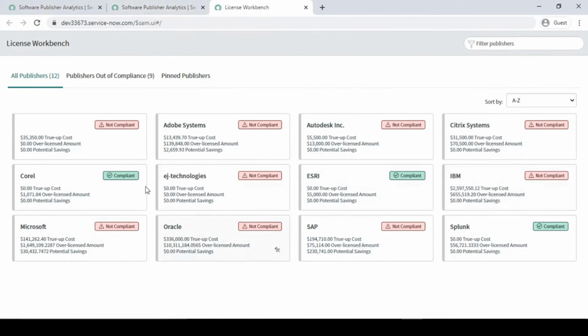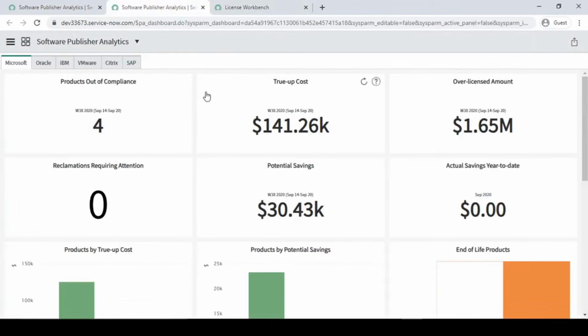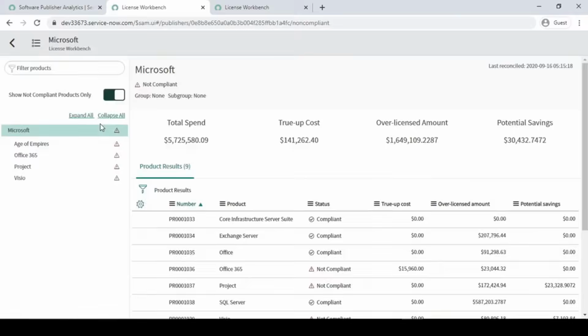At that time you will see how we can make it compliant or non-compliant. Here, they have given you the representation view: products out of compliance. There are 4 products from Microsoft which are out of compliance. This is basically a publisher. So for the Microsoft publisher we have many products, but among those, 4 are non-compliant. We can see it over here. All these 4 are non-compliant.